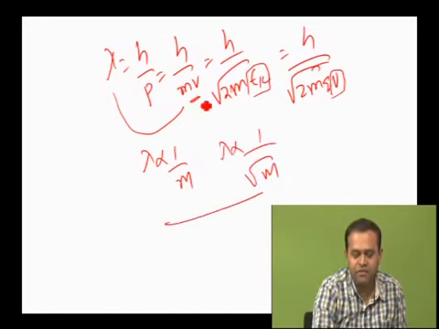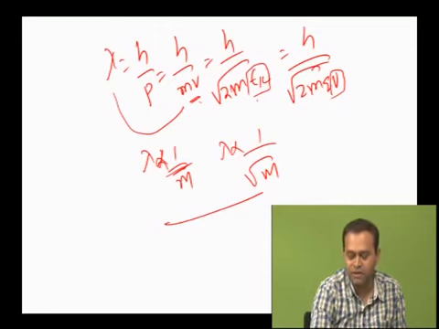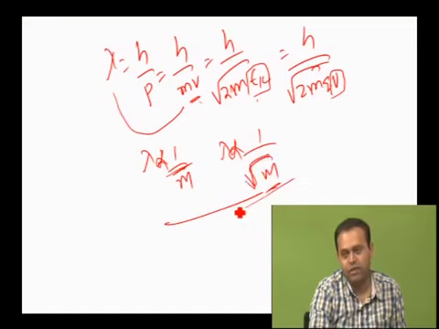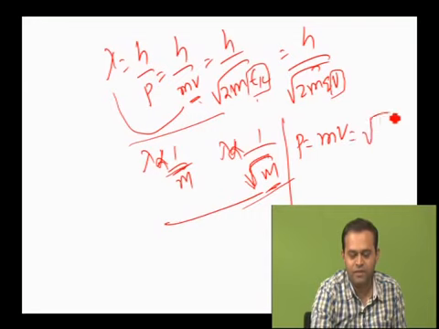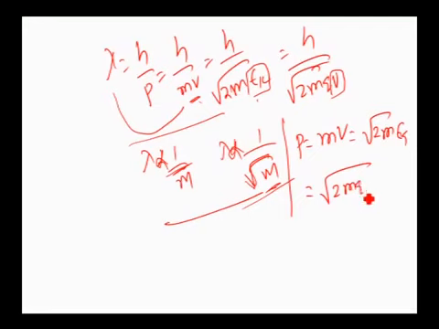If it is given in terms of velocity, then lambda is proportional to 1 by m. If it is in terms of kinetic energy or potential difference, as in numerical problems, then the de Broglie wavelength is inversely proportional to root of m. Again, m represents the mass of the material particle. Clear? Again, by comparison we can write momentum as mass into velocity, which is also equal to root of 2m EK, which is also equal to root of 2m qV. Anyway, this is very important. That's about the synopsis part of the wave nature of matter. Clear?